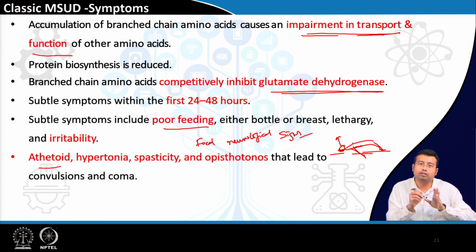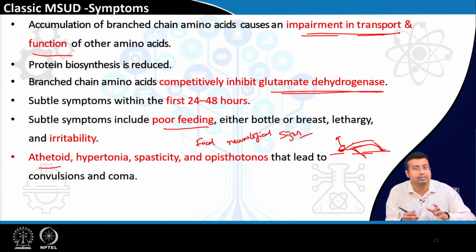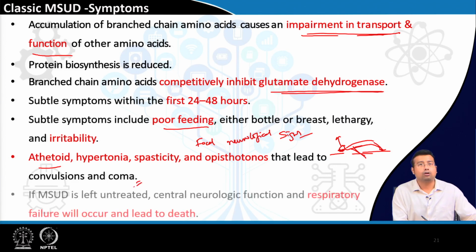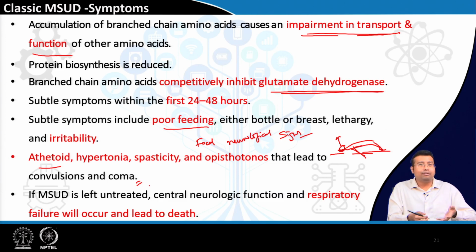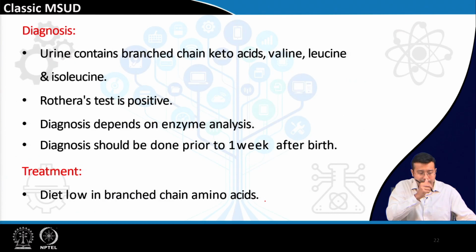This is also known as opisthotonus. It is one of the key features of tetanus, but this is also found in classic maple syrup urine disease if there is excess accumulation of branched chain amino acids and their keto acids in the system, and ultimately it can lead to convulsion and coma. And if MSUD is left untreated, the central neurological function will be hampered and ultimately it will lead to respiratory failure followed by death. Okay. So, this is a very serious disorder which needs to be detected very early and promptly treated, right.